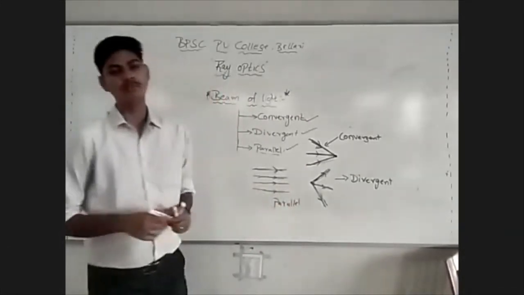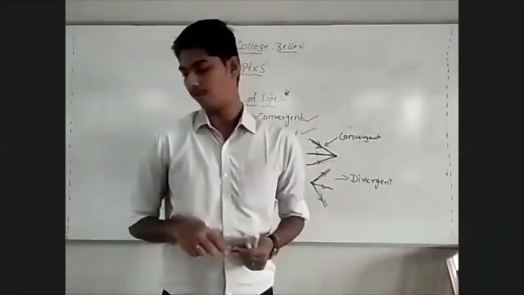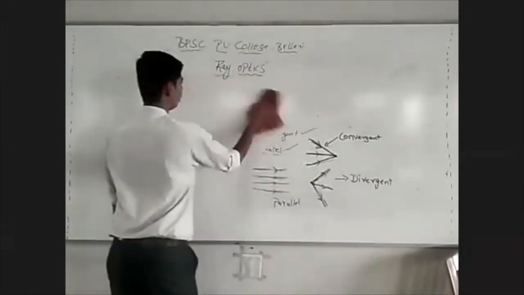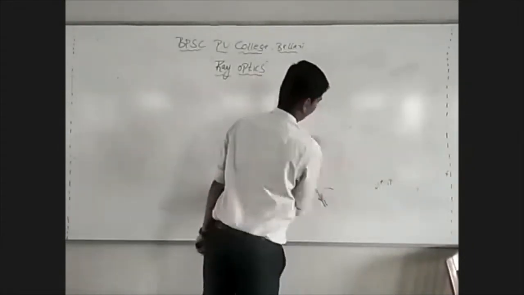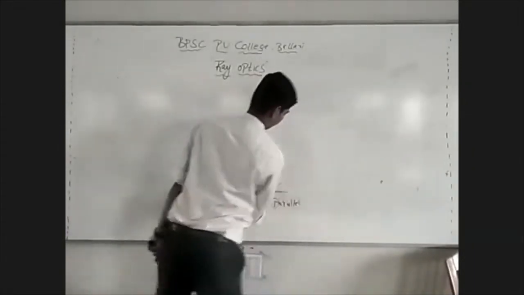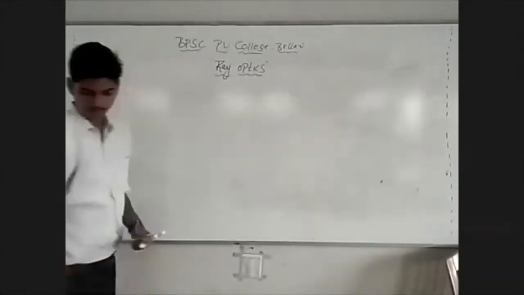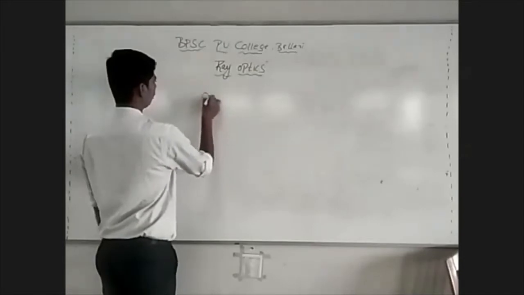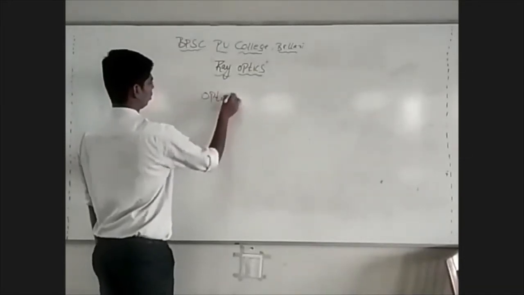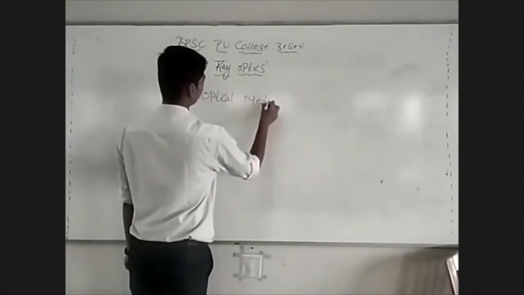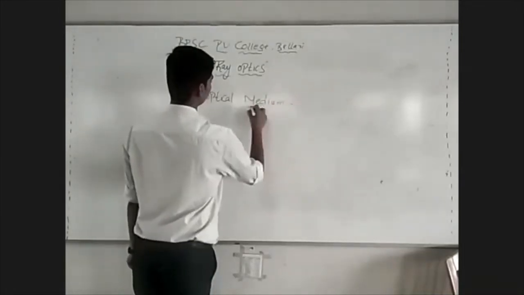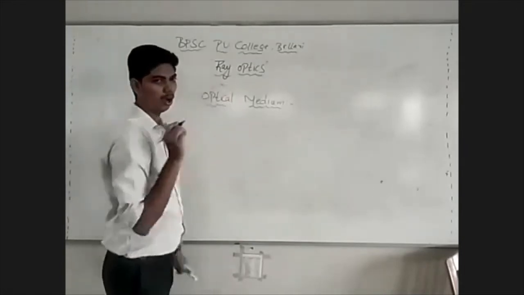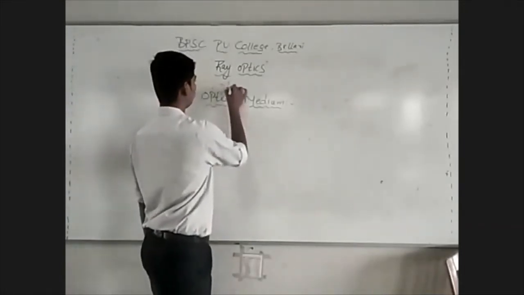With this idea of what is a ray of light and a beam of light, we will try to understand what is meant by optical medium. Whenever you come across the term optics, you must remember it means light.